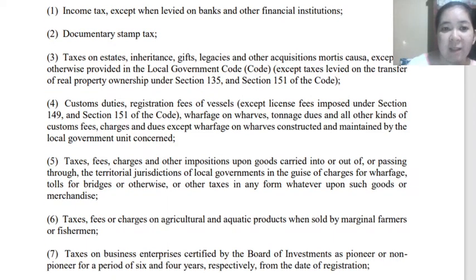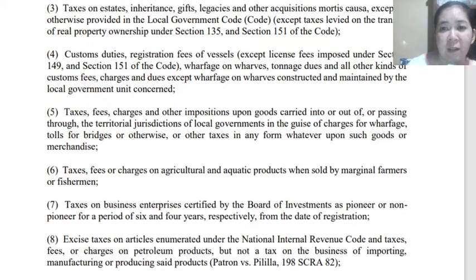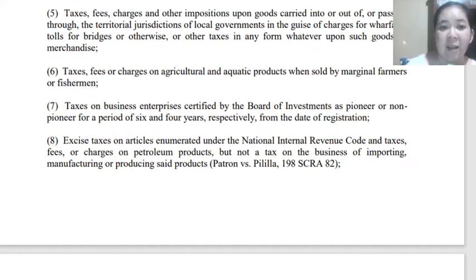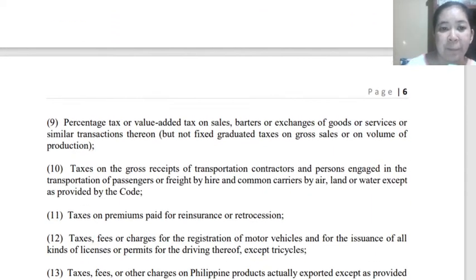Customs duties, taxes, fees, charges, and other impositions upon goods carried into or out of the country or the local government, because this is, I think, part of the national taxation. Taxes, fees, or charges on agricultural and aquatic products. Taxes on business enterprises. Excise taxes on articles enumerated under our National Internal Revenue Code, because this is classified under the national taxation.